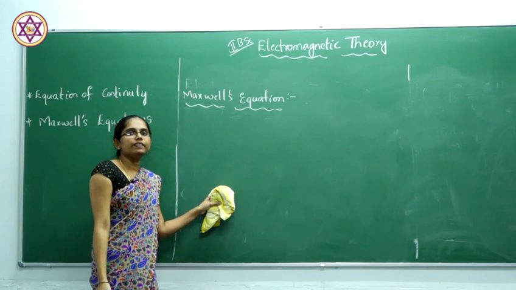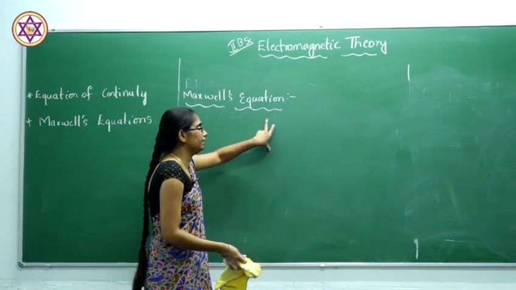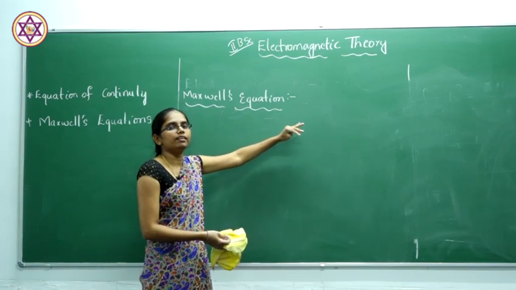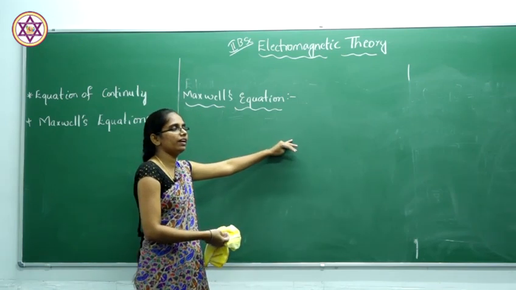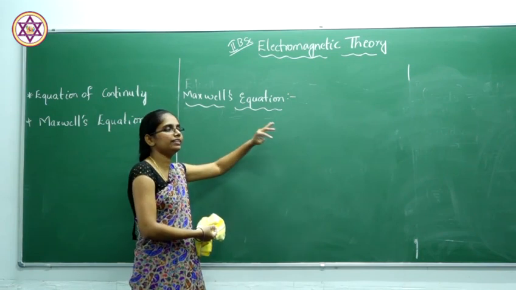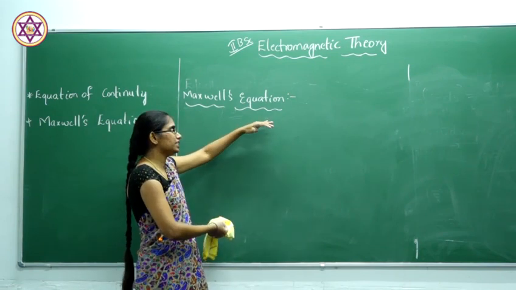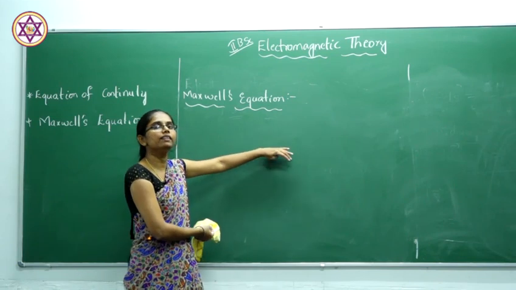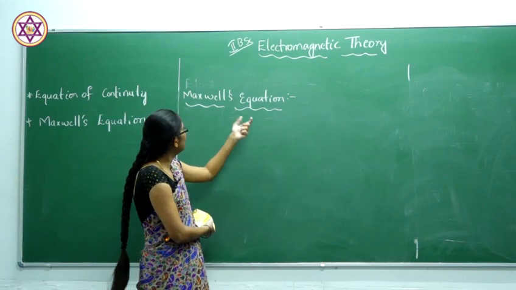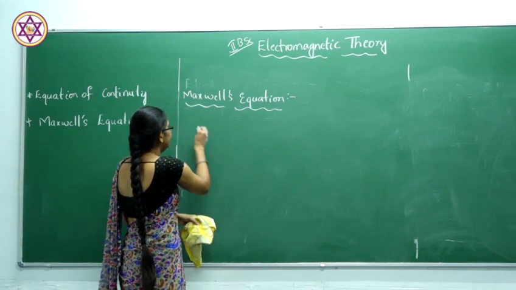So, Maxwell's equations are the main equations in electromagnetic theory. Like Newton's laws or the law of gravitation in classical mechanics, similarly, Maxwell's equations are the basic or fundamental equations in electromagnetic theory.